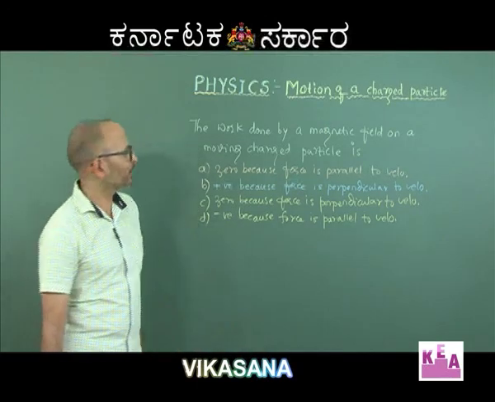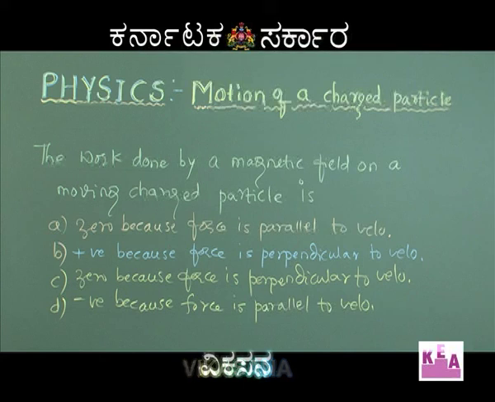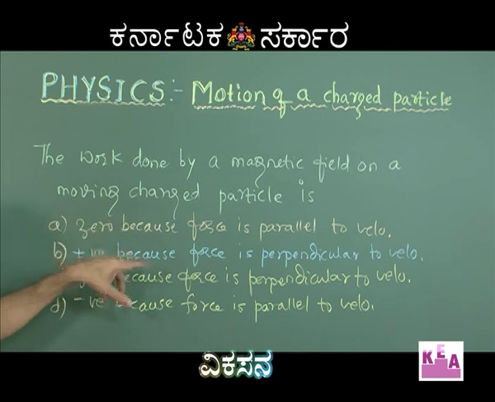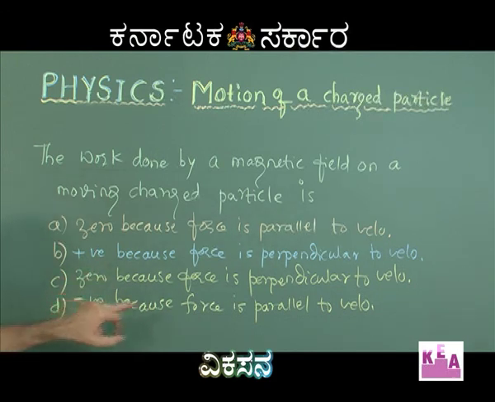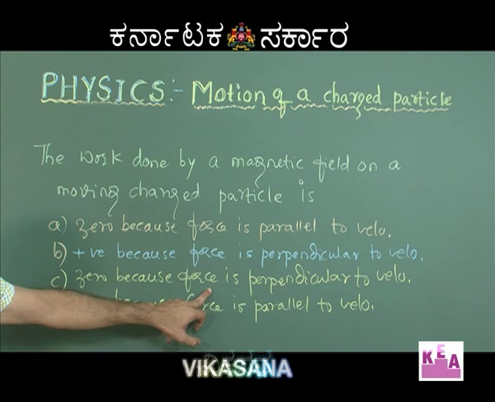So there is another question here. The work done by a magnetic field on a moving charged particle is. See, just now we have been seeing that the force experienced by the charged particle in a magnetic field is always perpendicular to the velocity, F equal to qv cross B. By the rules of the cross product, the force is always perpendicular to the velocity. So when the force is perpendicular to the velocity, the work done by the force is going to be 0.